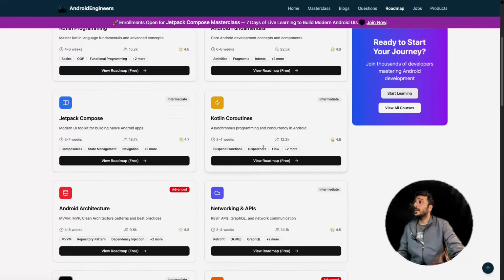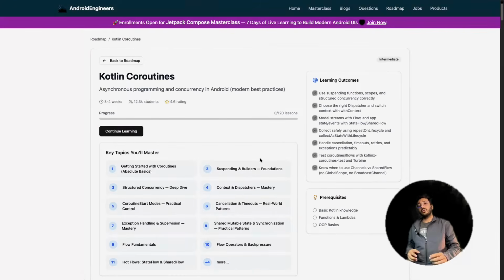Let's go back. Coroutines. Now, coroutines are very important. Let's say in our application, we have to do a lot of background processing, or we have to do a lot of things.